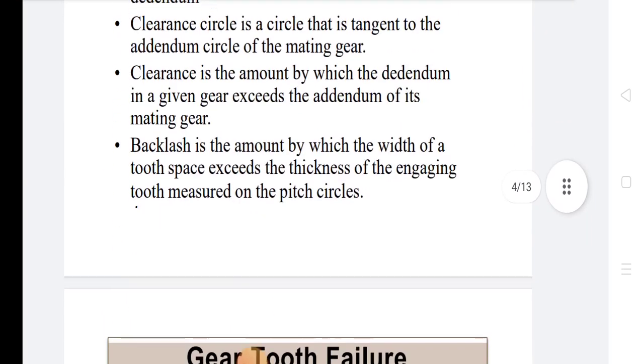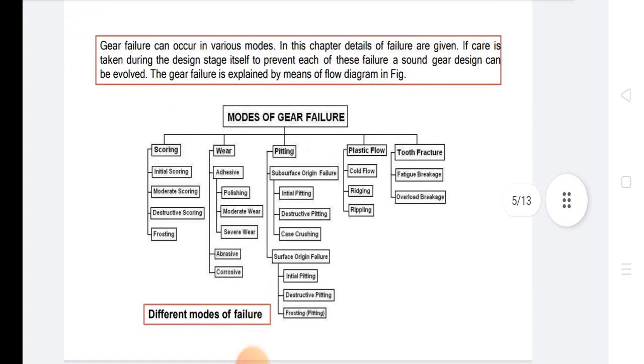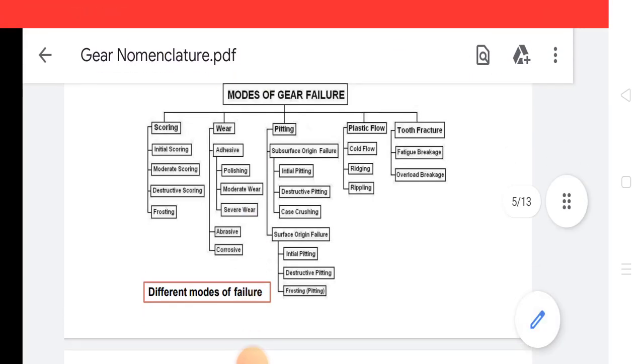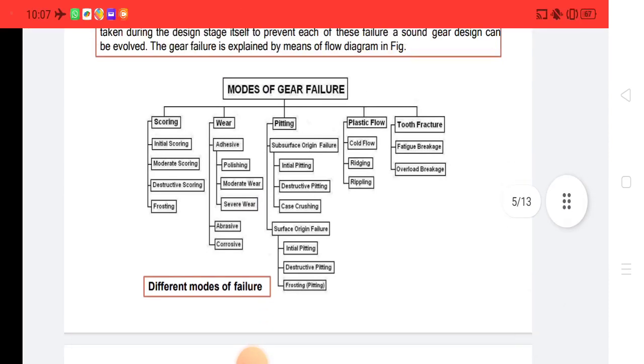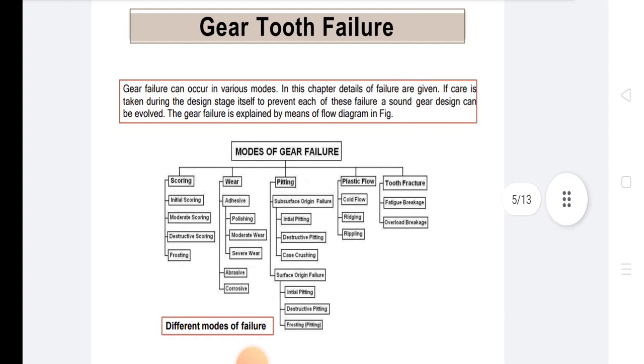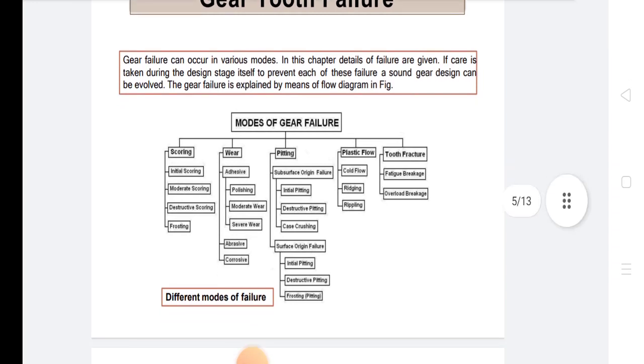After these definitions, we discuss gear tooth failure, a very important topic. In gear tooth failures, gear failure can occur in various modes. In this chapter, details of failure are given. If care is taken during the design stage itself to prevent each of these failures, a sound gear design can be evolved. The gear failure is explained by means of a flow diagram in the figure.